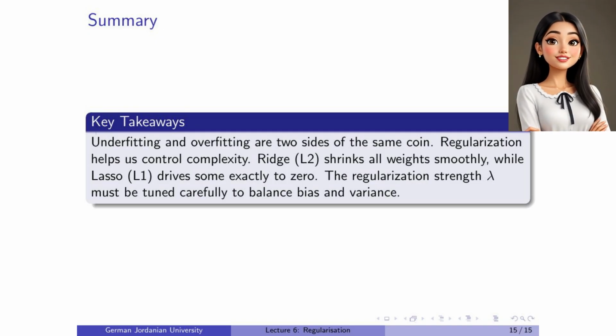Ridge regression smoothly shrinks all parameters, while lasso drives some of them exactly to zero. By tuning lambda correctly, we can achieve models that generalize better, perform reliably, and stay interpretable.